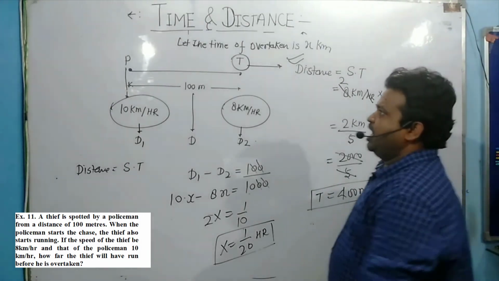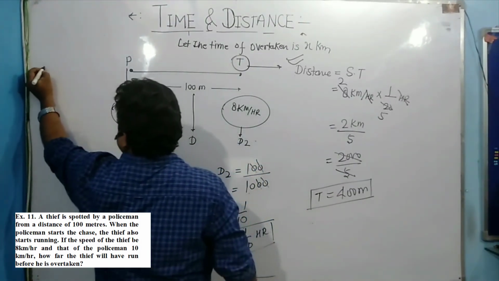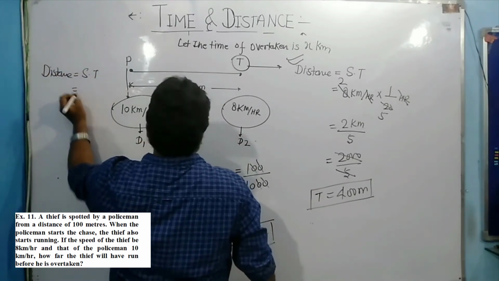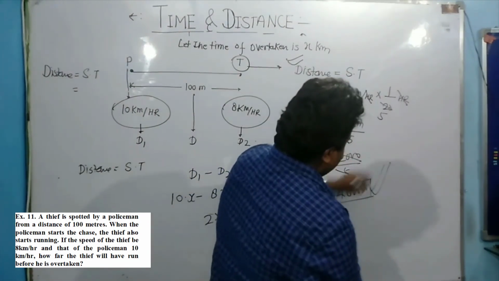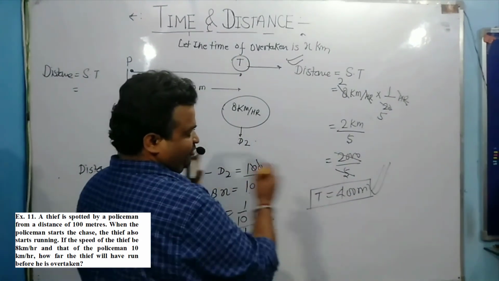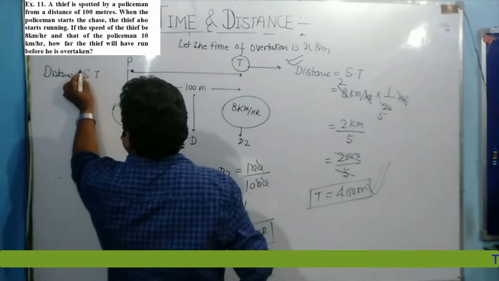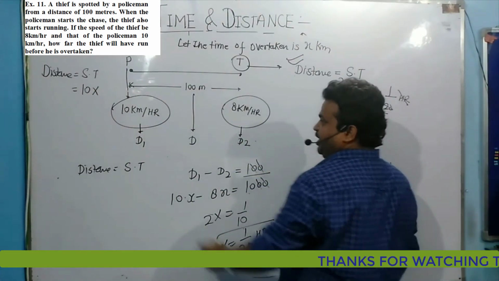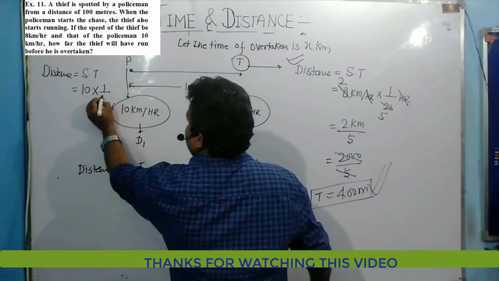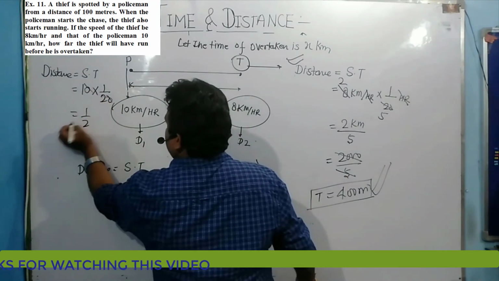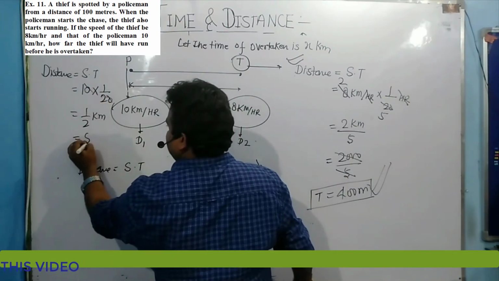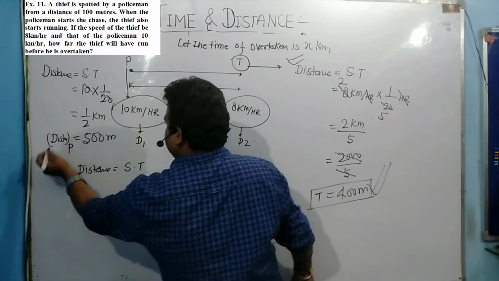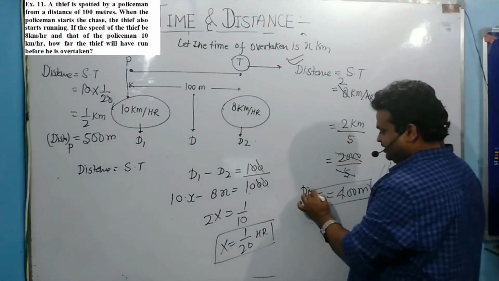Now let's check how much distance police covered. The police distance covered is equal to speed into time. Actually your answer is okay. This is your answer. Now I am going to show you the difference between police and thief. So speed of police is how much? 10. Time taken to overtake the thief is 1 by 20. So this value is what? 1 by 2 kilometer. 1 by 2 kilometer means 500 meters. So this is distance covered by police. This is distance covered by thief.